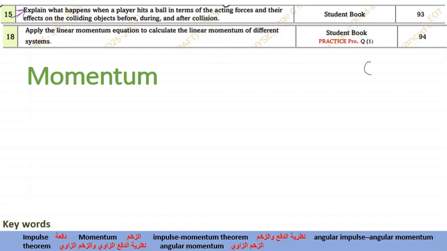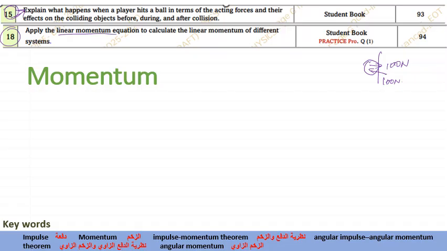To make you understand, suppose a ball is hitting a wall. I'm throwing a ball on a wall. See, the ball is giving 100 Newton force. Do remember that the force exerted by the wall also will be 100 Newton in the opposite direction. This is what takes place during the interaction, which we call Newton's third law. For every action there is an equal and opposite reaction. That connects with question number 15. See, I'm connecting question 15 and 18 together.